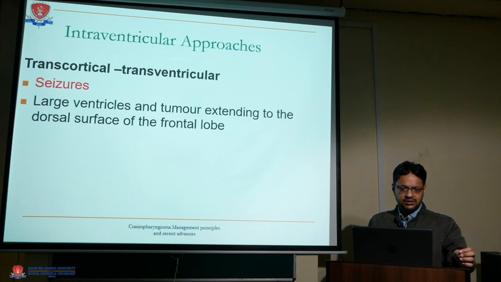The transcortical transventricular approach is mainly done in those tumors which cause hydrocephalus and can easily be done. The main complication is seizure. Postoperative seizure is the most common complication in these tumors.